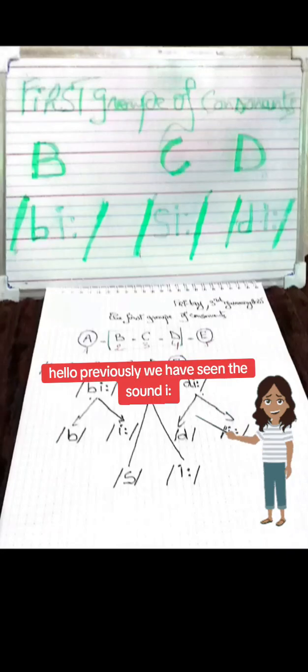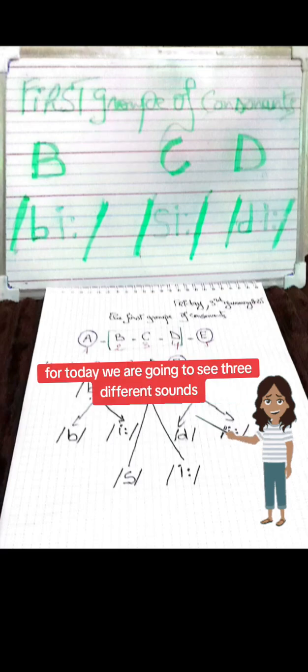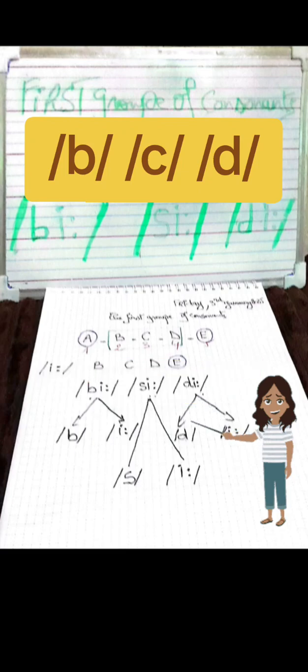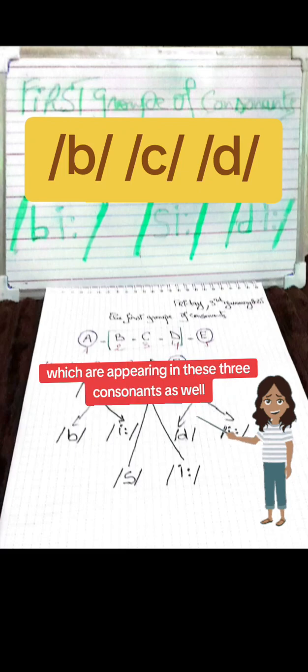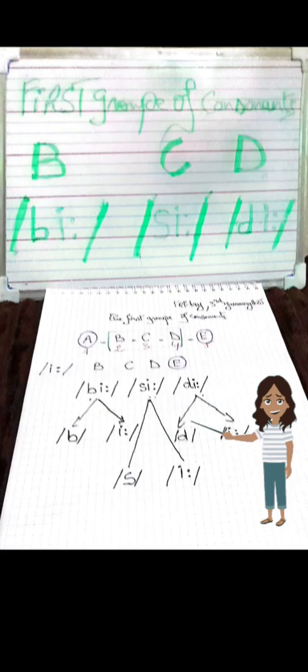Hello. Previously we have seen the sound E, which is appearing in the first group of consonants pronunciation. For today, we are going to see 3 different sounds which are appearing in these 3 consonants as well.